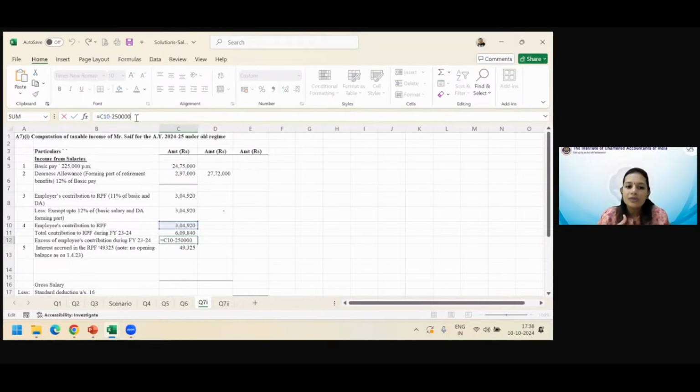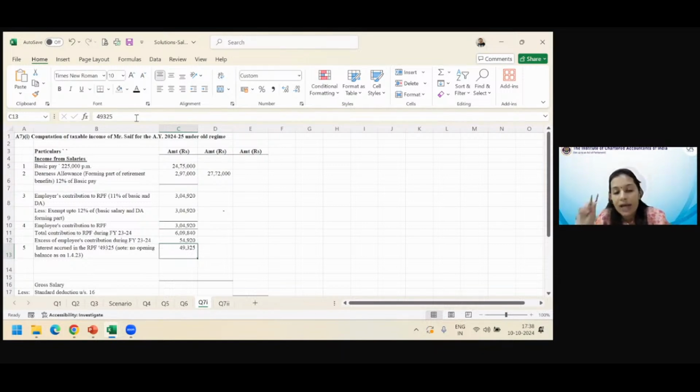Are we all on this same page that 304920 minus 2.5 lakh is the excess employees contribution? Are we all together on this? Yes, ma'am. Question tells you that the interest accrued in the RPF as on 31st March 2024 is 49325. Okay, and there is no opening balance as on 1st April because Mr. Saif had not even joined this company as on that date. That means इस साल में एवरेज आउटस्टैंडिंग बैलेंस के ऊपर इंटरेस्ट अक्रूड इतना था.